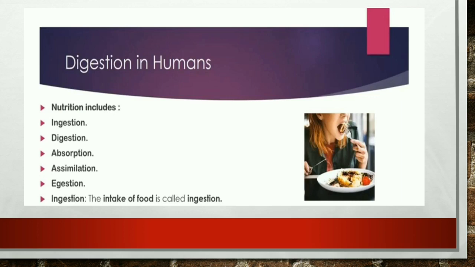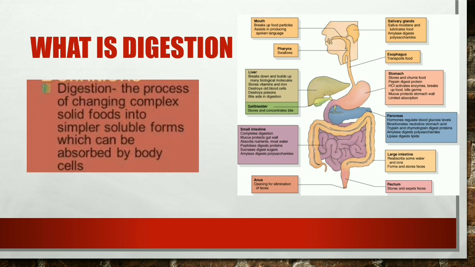Digestion in humans. Nutrition includes ingestion, digestion, absorption, assimilation and egestion. All these things are included in the nutrition of human beings, or in the digestion in human. These are the several steps in our digestion. We will learn about all these things in the next slides. So what is digestion? As you can see, there is the mouth.